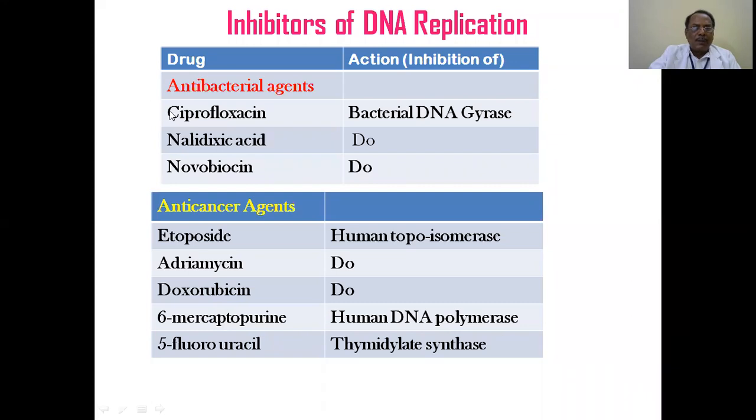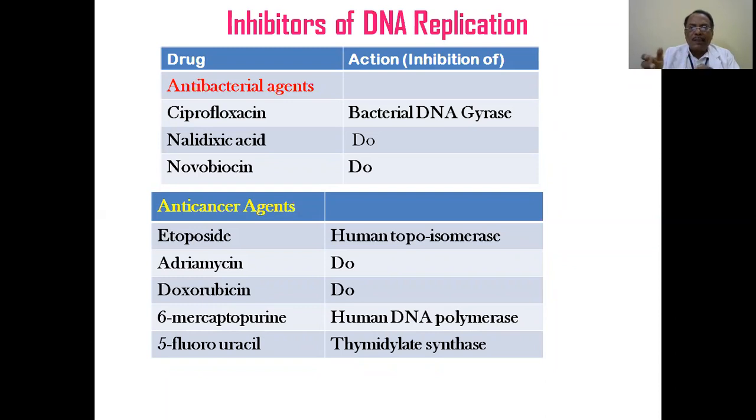One is ciprofloxacin, a very widely used antibacterial for gram-negative bacteria. And this ciprofloxacin inhibits the action of bacterial DNA gyrase. The bacterial DNA is initially present in knots and twists and everything, compactly packed up.